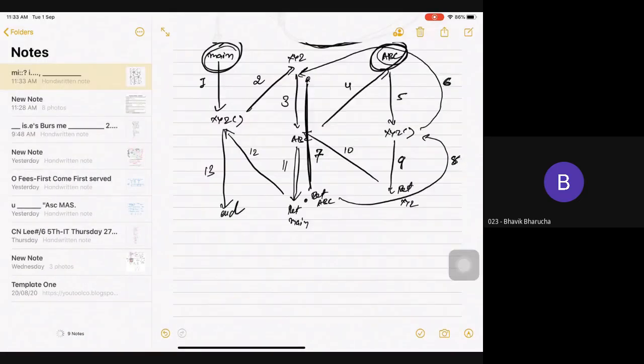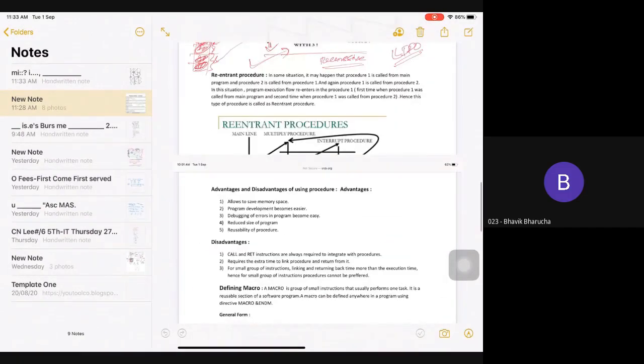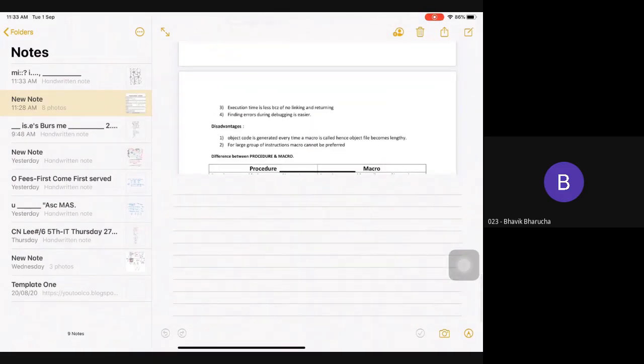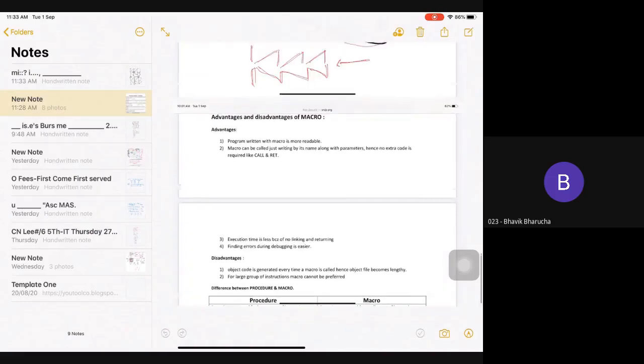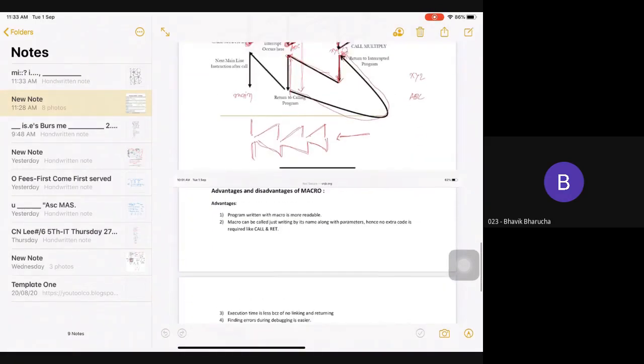Now let me come back. So this is about procedure, far call, near call, basic reentrant procedure, recursive procedure, and the final topic is macro. Now, what is the difference between normal procedure and macro? Can you tell me?